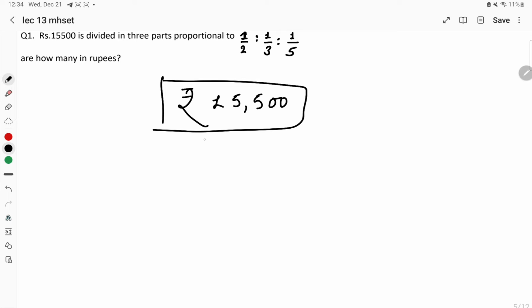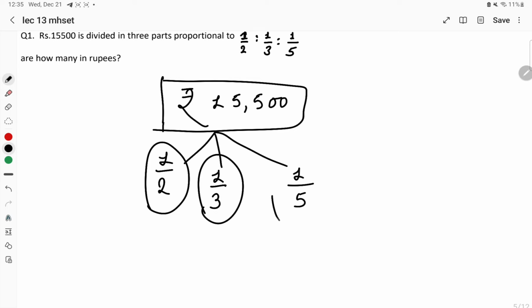They have divided this value in 3 parts or proportions, we can say. One part is 1 by 2, second part is 1 by 3, and the third part is 1 by 5. These are the 3 parts.